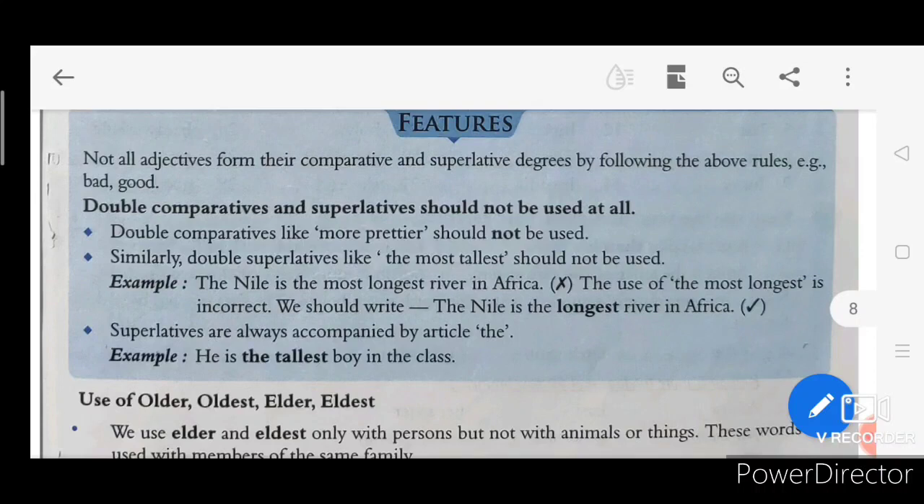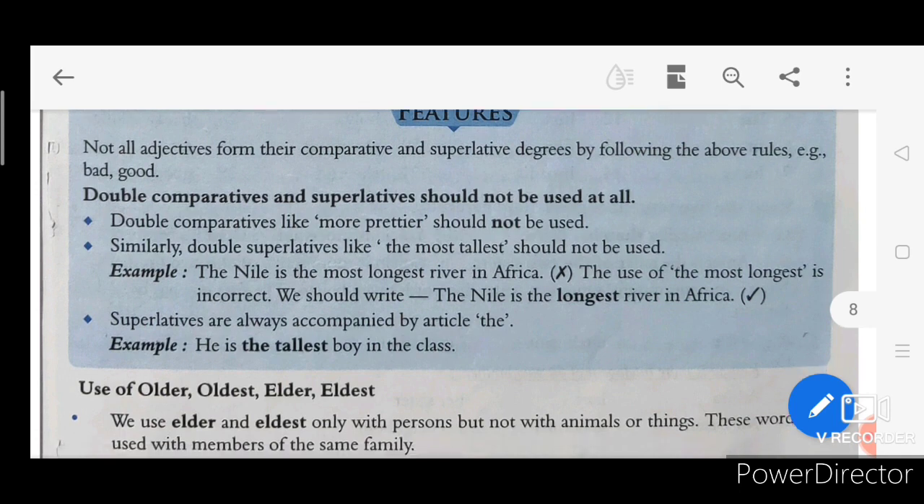Now there are some features. Not all adjectives form their comparative and superlative degrees by following the above rules, like bad or good. Double comparatives and superlatives should not be used at all. Like this is wrong: more prettier. Prettier is already comparative, so we don't need to add more to it. It will be wrong. Most tallest. It is obviously wrong. Tallest is the superlative degree. It is already the superlative degree, so there is no need to add most.